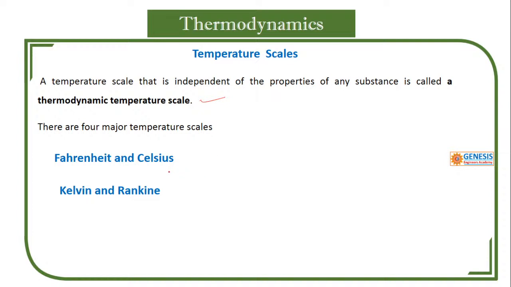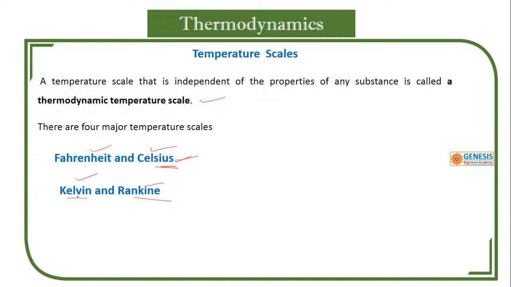How many scales do we use frequently? Very frequently we use Fahrenheit, Celsius and Kelvin. Fahrenheit we use for body temperature, and sometimes for atmospheric temperature or other temperatures. Then there is Kelvin, and there is Rankine, but we don't use Rankine frequently.